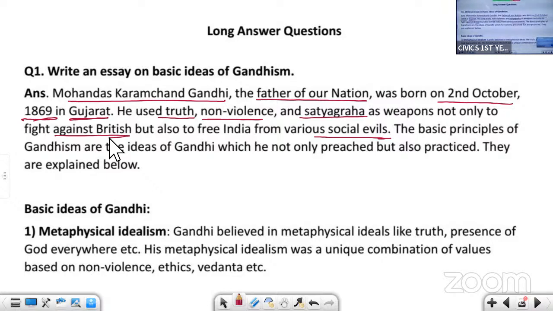So the basic ideas of Gandhism are the methods which he not only preached, but also followed.